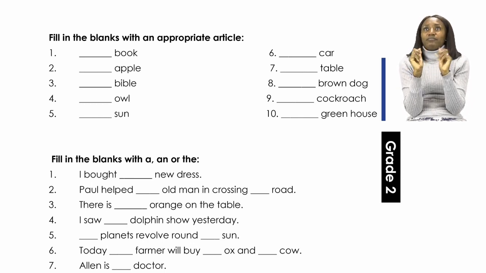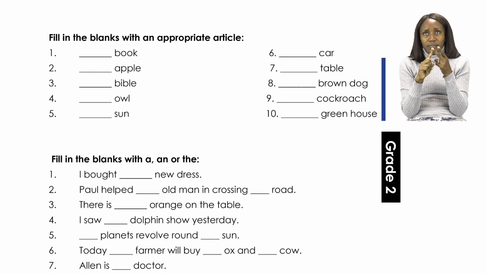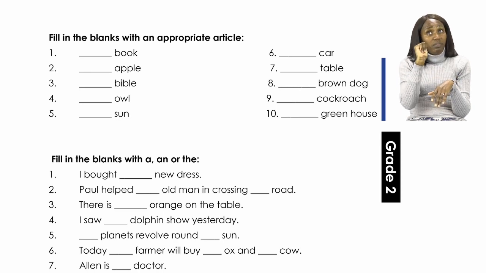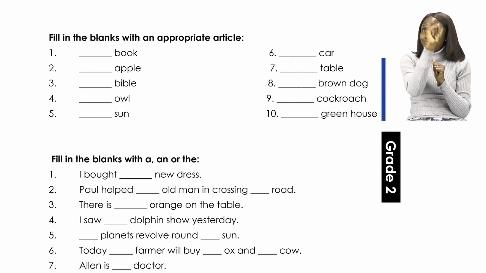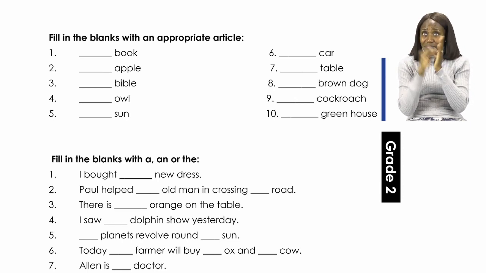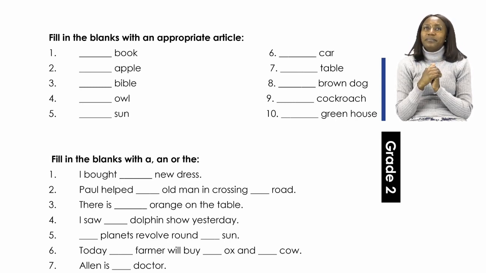Right. So number 1 will be a book. Number 2, the word apple. What does the word apple start with? The word apple starts with the letter A. The letter A is a vowel. And which article are we going to use before a vowel? If you said an, good job. So we are going to say an apple. An apple.